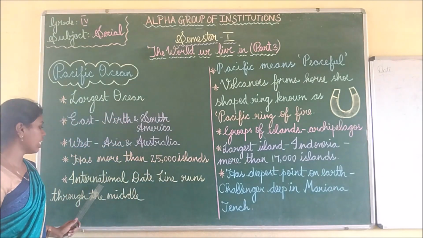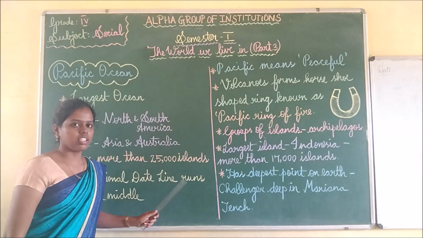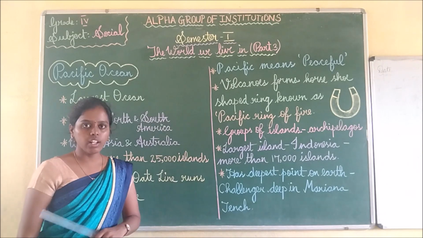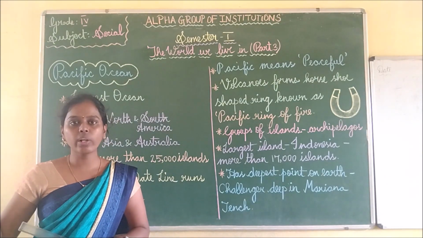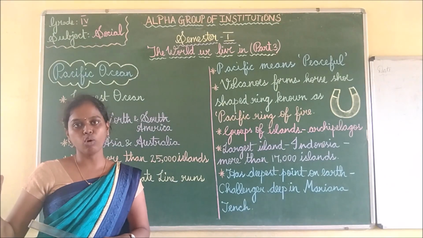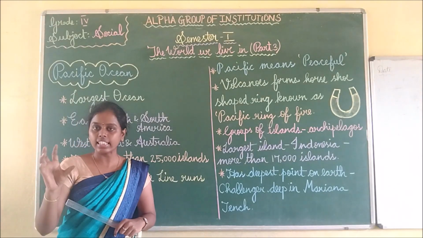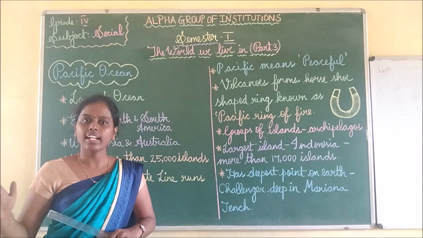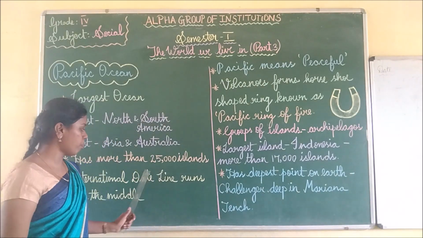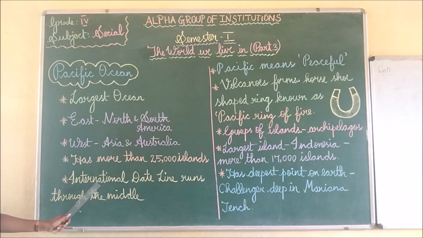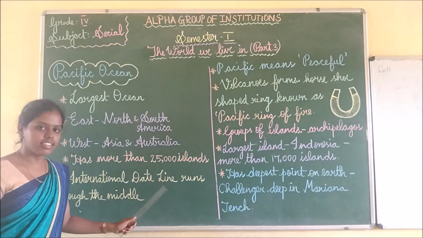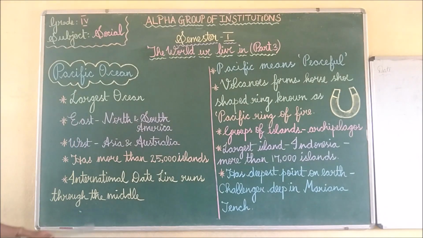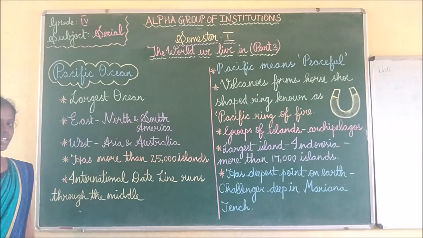With the help of this line, the International Date Line, we will calculate the date and time of each and every country, and in this place, this is the date, this is the time now. Like that we will calculate with the help of this line. This line runs through the middle of the Pacific Ocean.